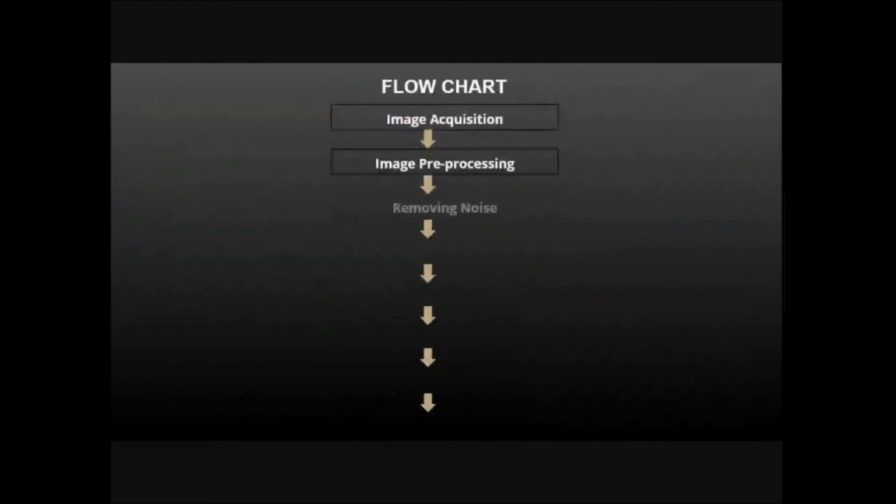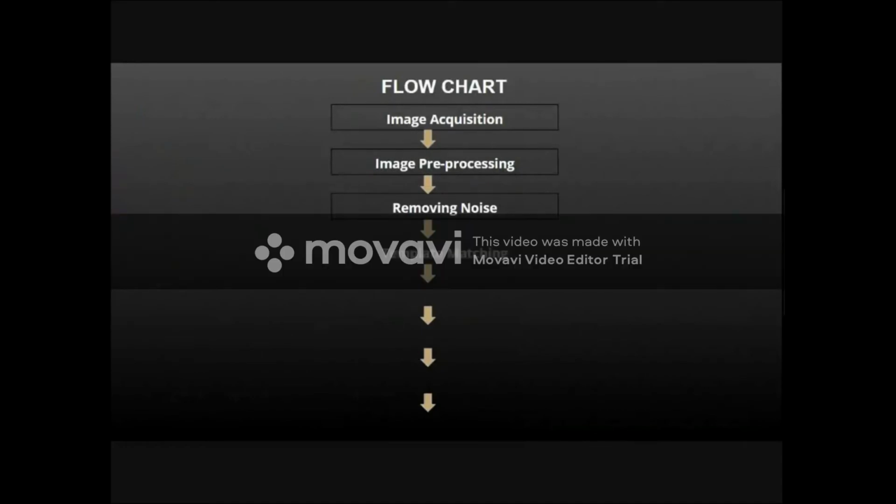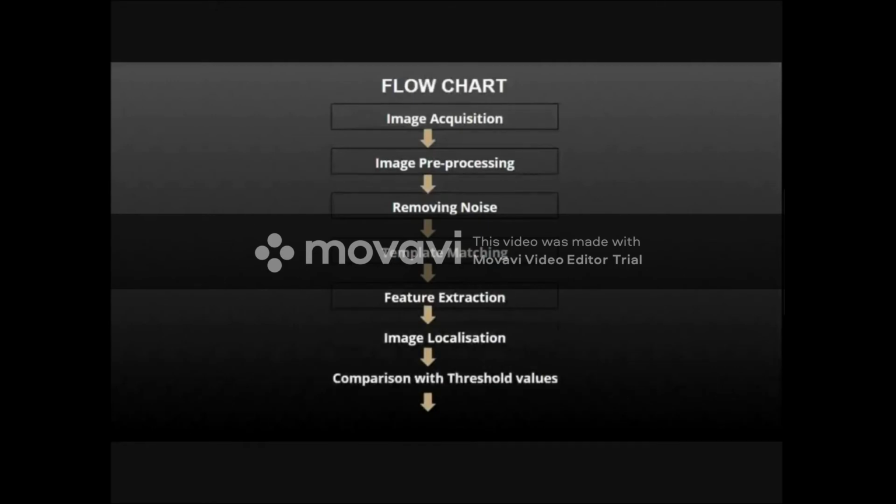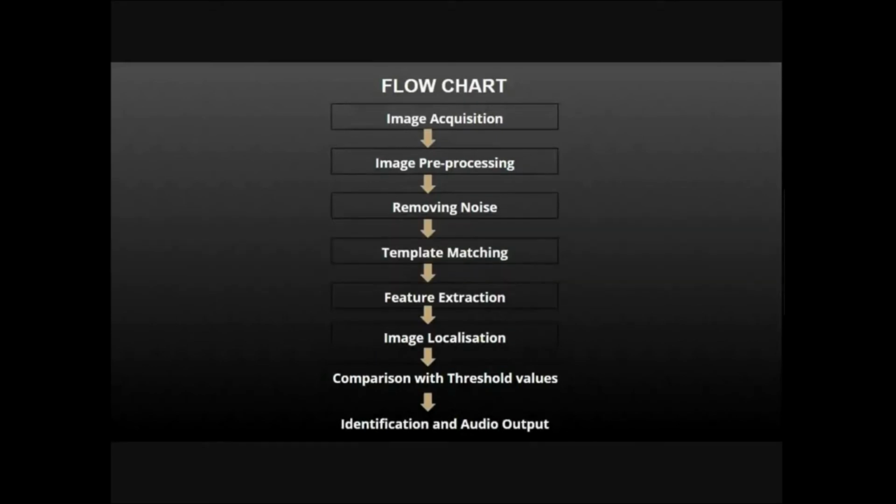This is the flowchart. Image acquisition, image pre-processing, removing noise, template matching, feature extraction, image localization, comparison with the threshold values, identification, and audio output.